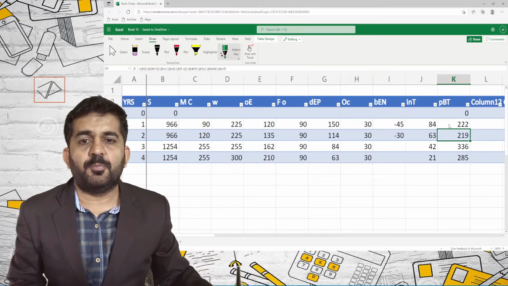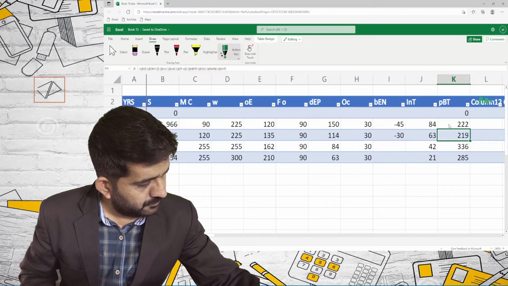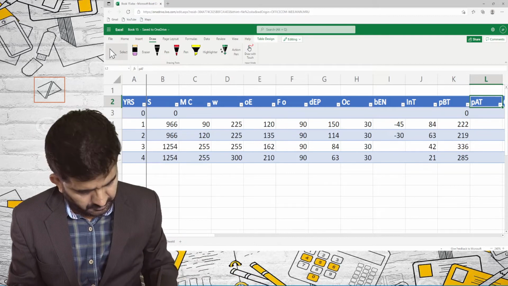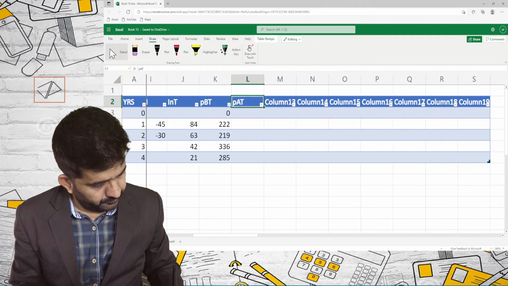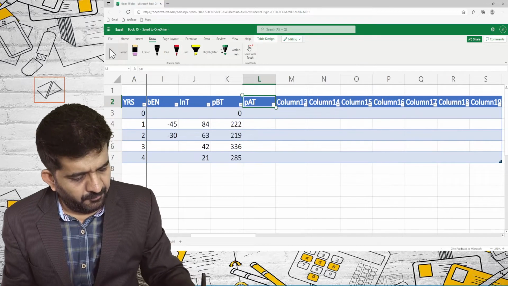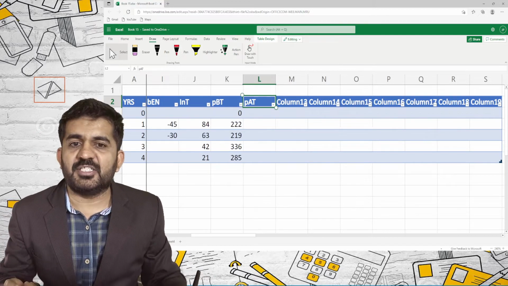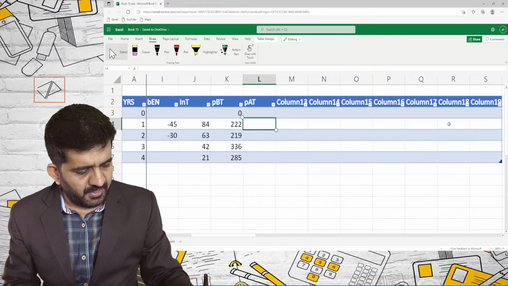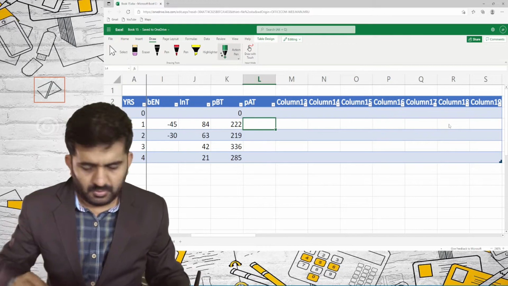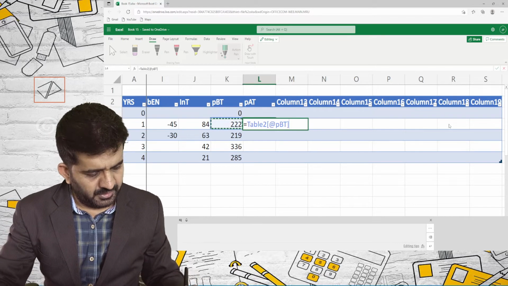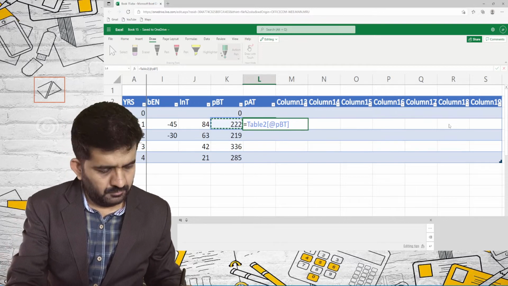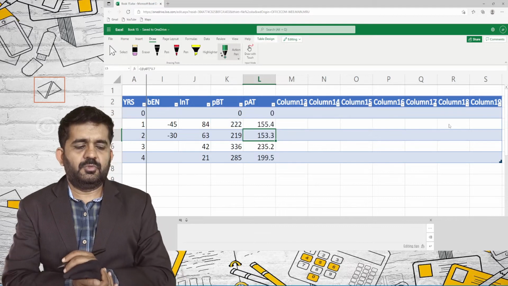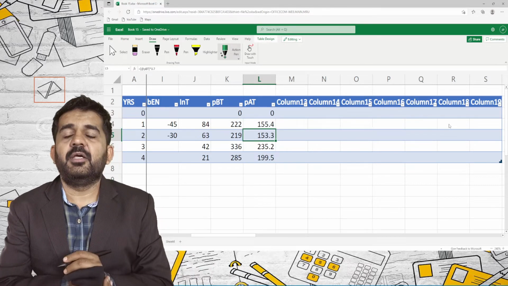I can directly find out profit after tax. Profit after tax is 1 minus t. So profit before tax into 1 minus t, I'll be getting profit after tax. Profit after tax will be equal to this multiplied by 0.70. So this will be profit after tax.